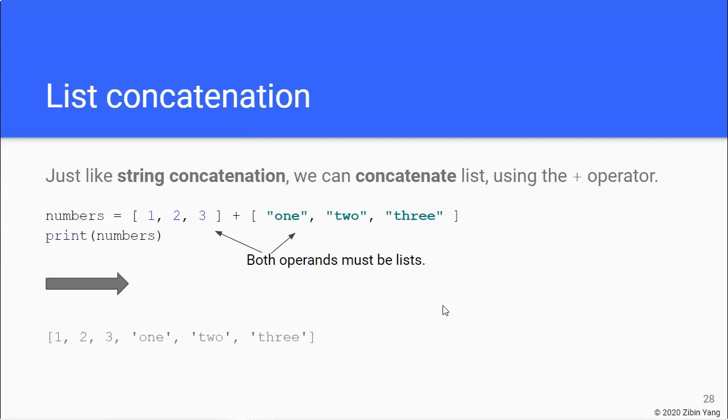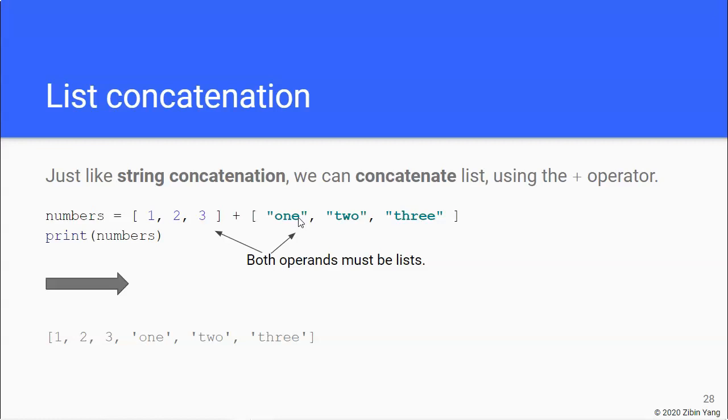One important thing to remember for this is both operands should be lists. So if one operand is a list and the other is a number, I don't think it's going to work. And if it's something else, it might have unintended consequences.